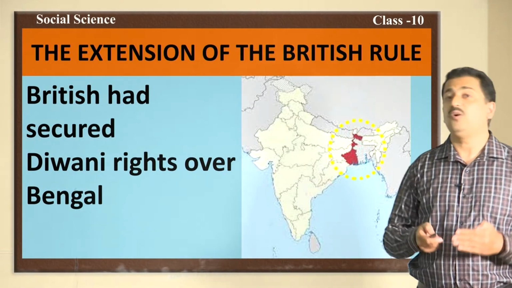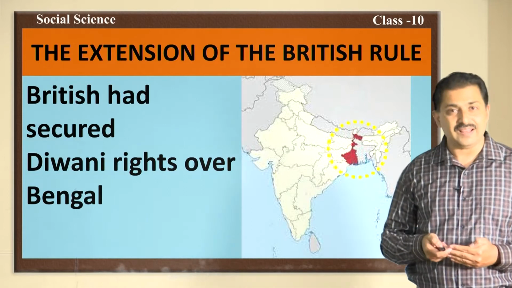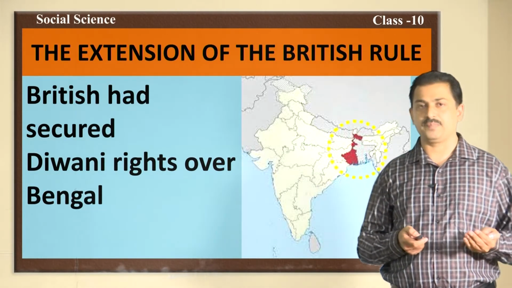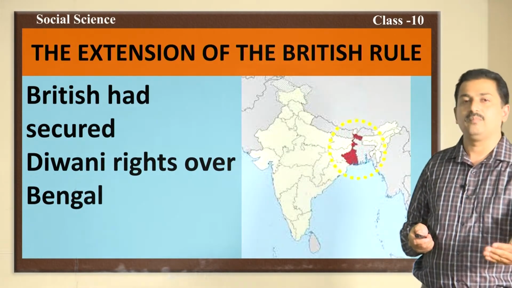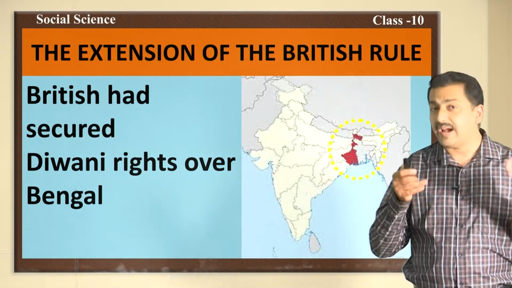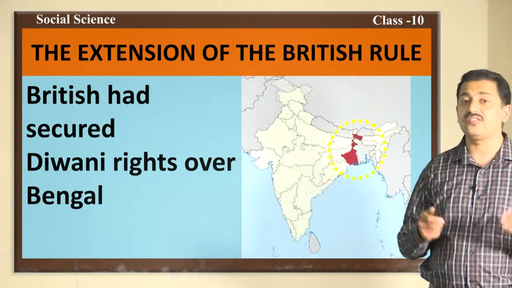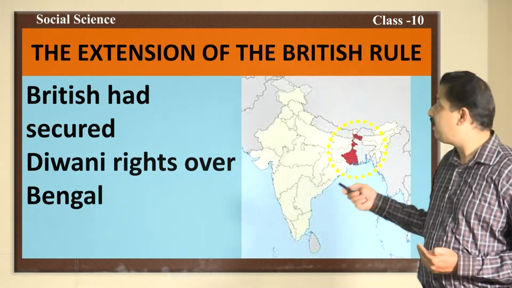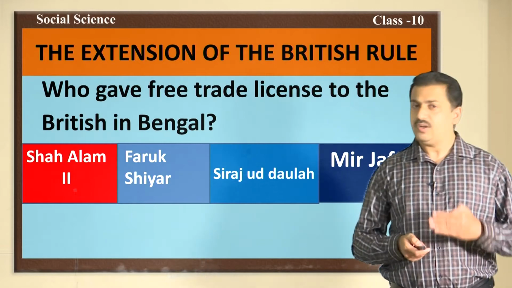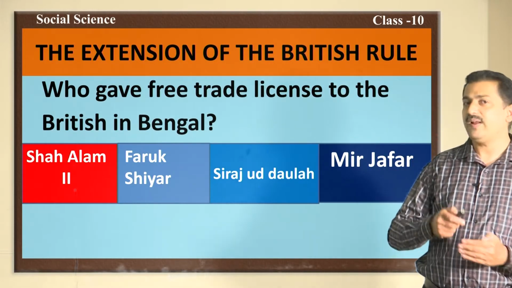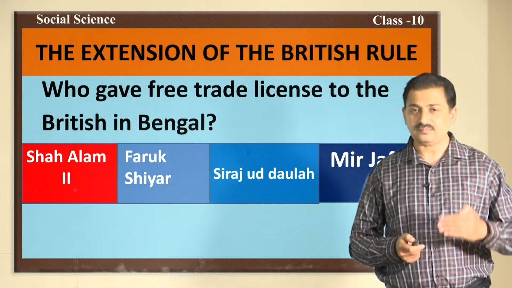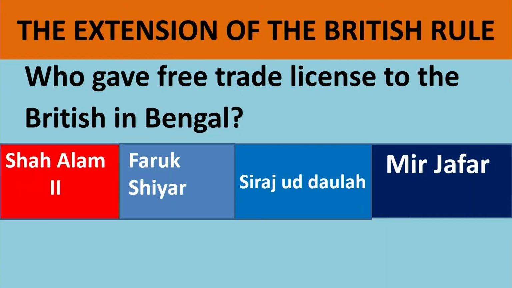You know very well what Diwani rights are? A trading license given to the British. Once they had paid the Mughal Empire, they obtained the trading license in Bengal. So, the British had secured Diwani rights over Bengal. Next, one more question for you before I take you to the second lesson. Who gave the free trade license to the British in Bengal?